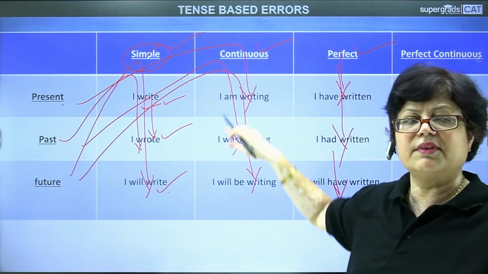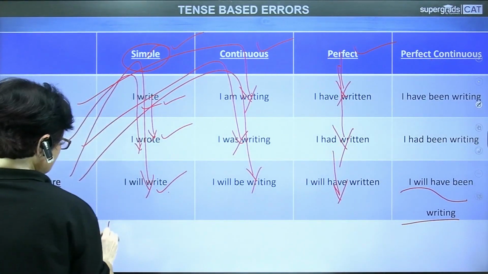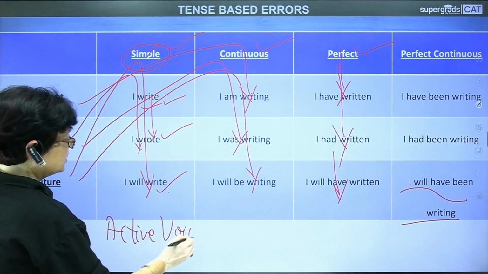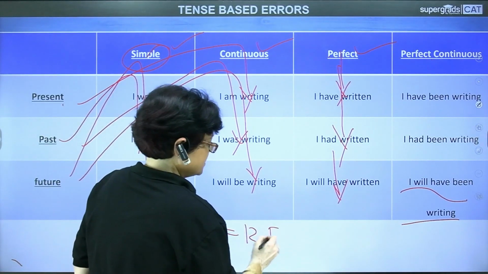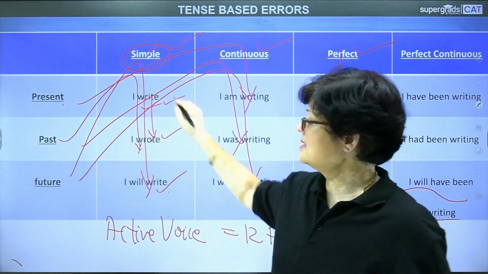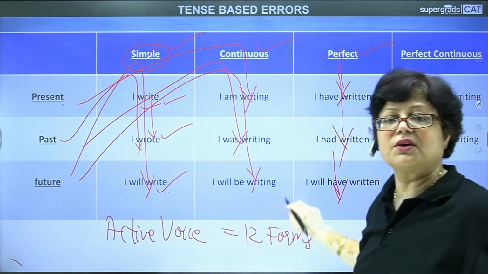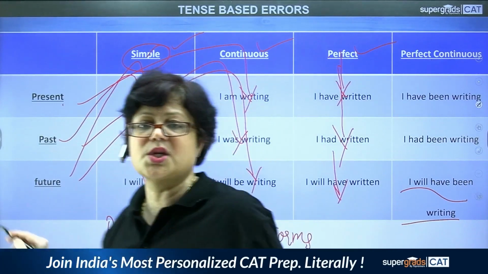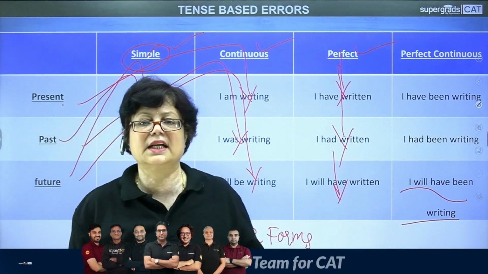We are familiar with all the tenses. There are 12 total forms of the tenses. We are only talking about the active voice in this session. We're not talking about the passive voice. So there are total 12 forms. Three tenses, each further divided into four forms, which gives us total 12 forms of the tenses. We are talking about active voice, where the doer of the action is important. The doer of the action. In Hindi, it is called karta. That is important.